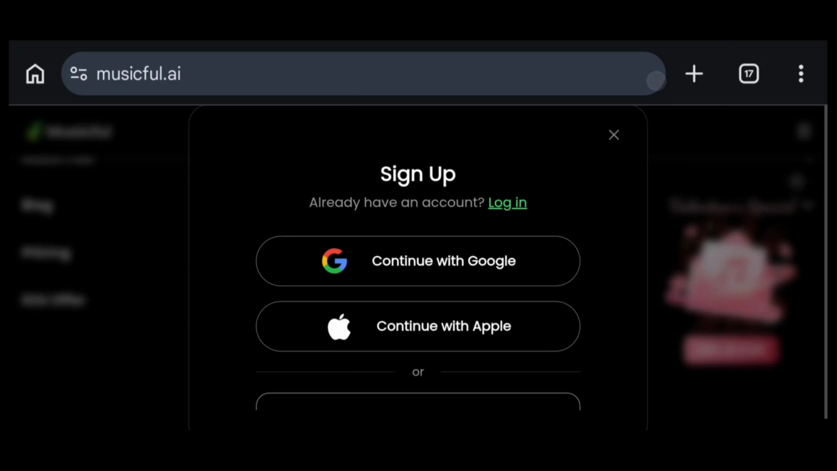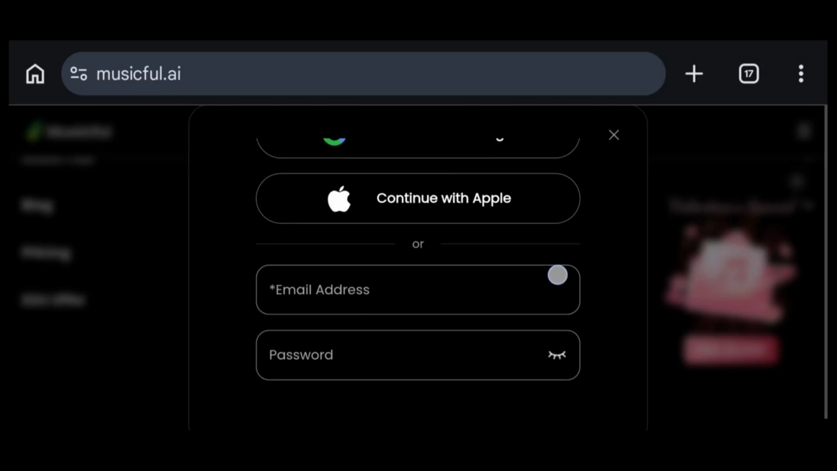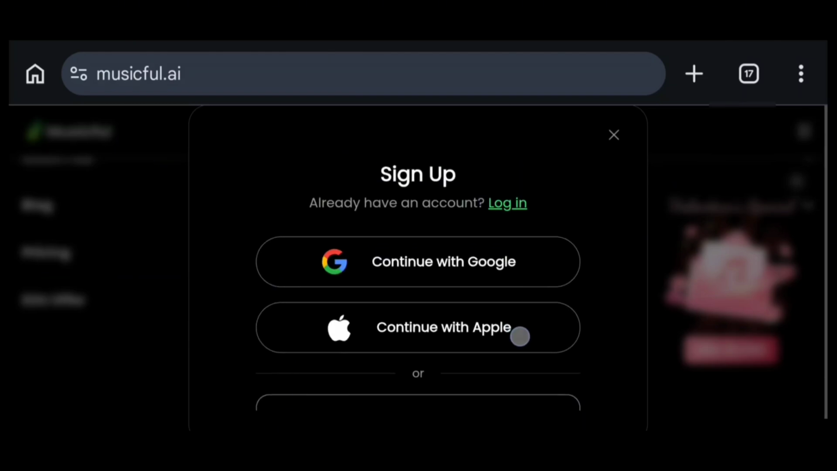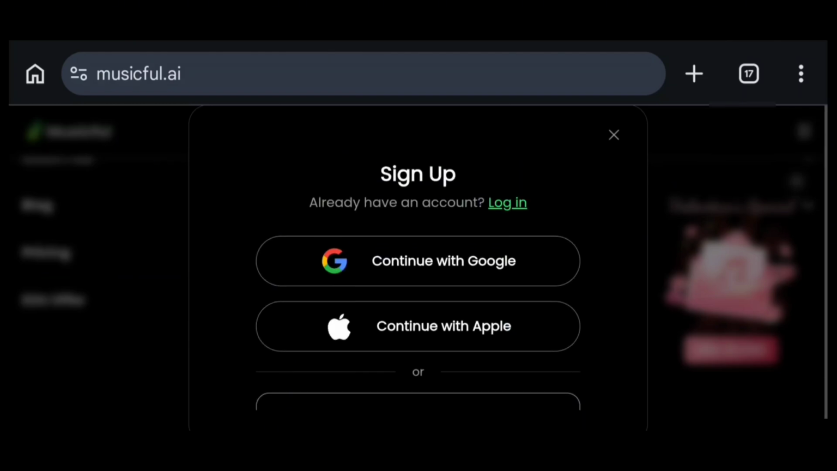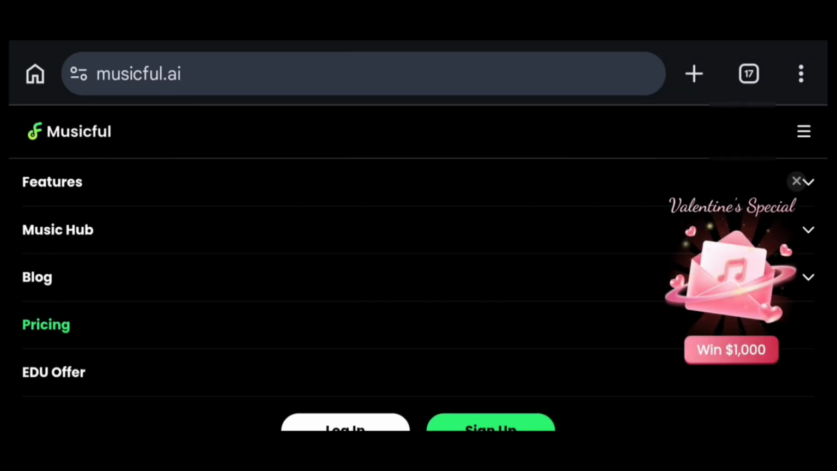When you click on sign up, you can either sign up using your Google account or your Apple, or you can just use an email and then create your password, and then you go ahead and create an account. But me, I'm going to use a Google account because I already have one. So if you're using the Google account, you just click on Google account, select the email you want, and then you're going to gain access fully into the website.